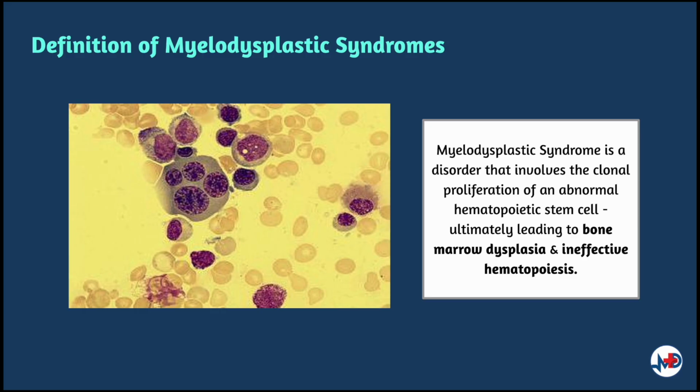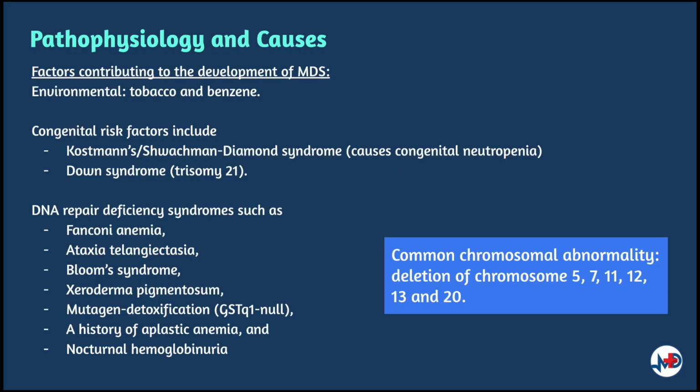It is observed that MDS is a disease of the elderly and has a tendency to transform into acute myeloid leukemia. In 40 to 70% of patients who develop MDS, chromosomal abnormalities are found. This percentage is higher, about 90%, in patients with secondary MDS. The most common chromosomal abnormalities are the deletion of chromosome 5, 7, 11, 12, 13, and 20. This suggests a role of tumor suppressor genes located on these chromosomes.